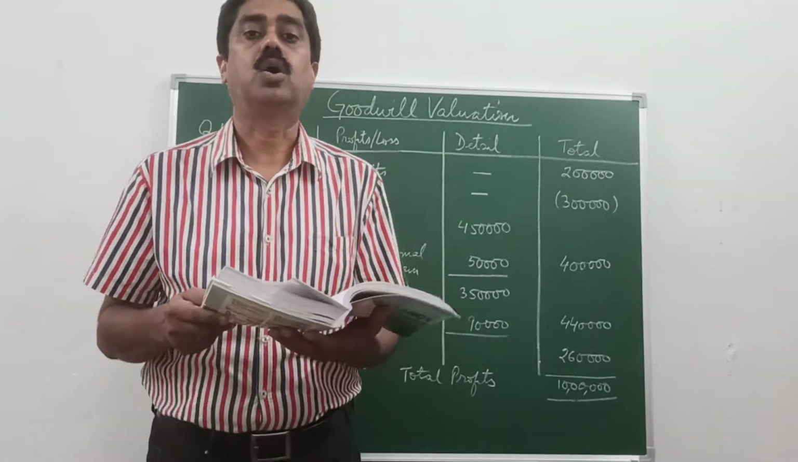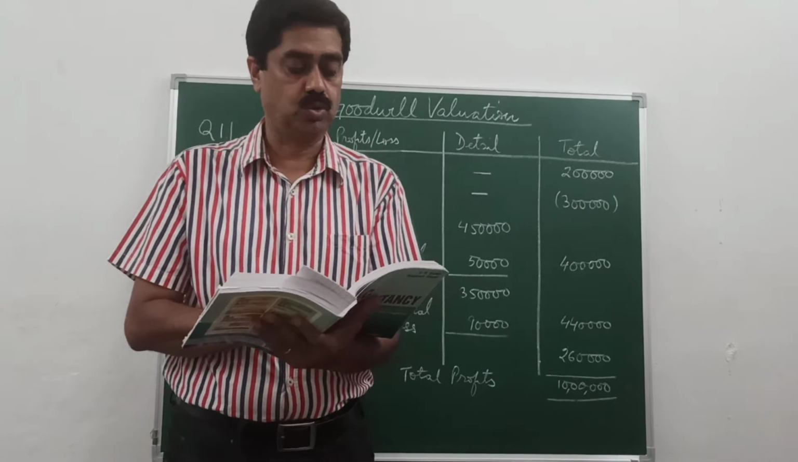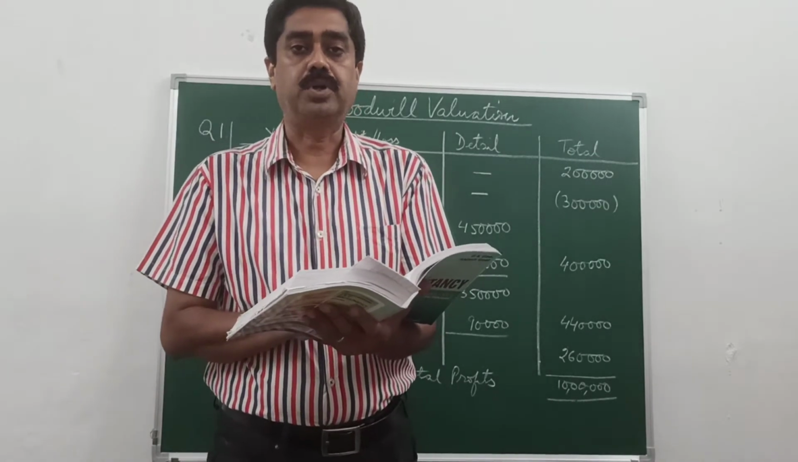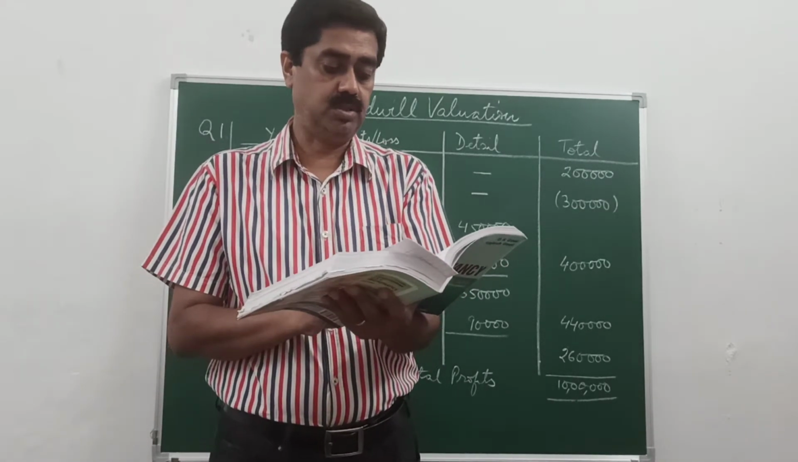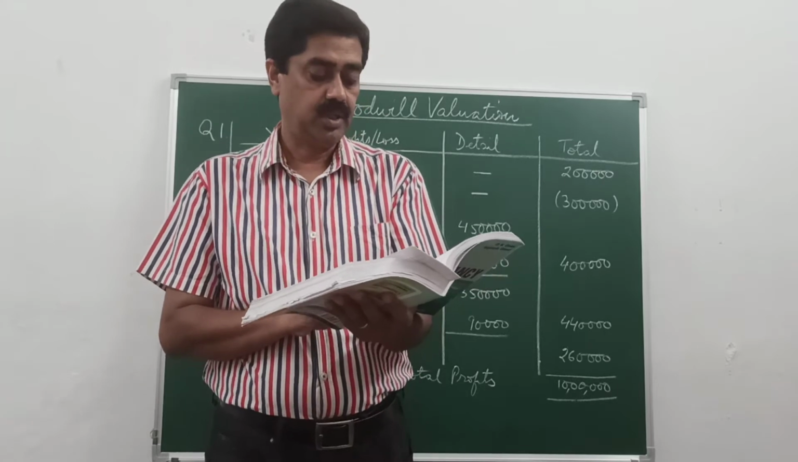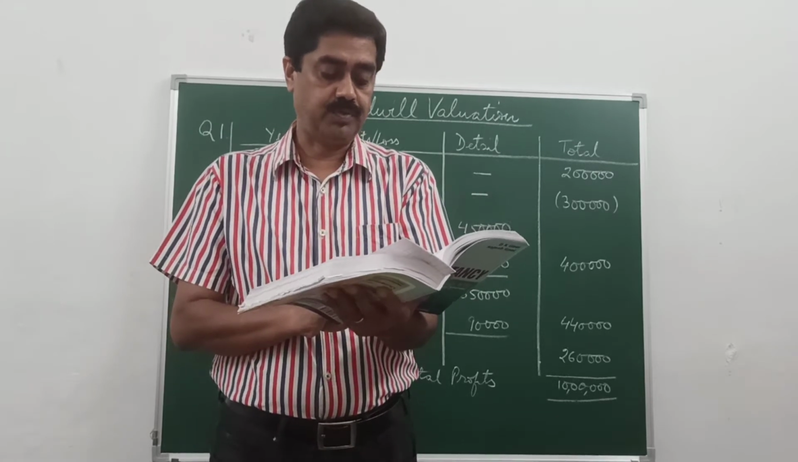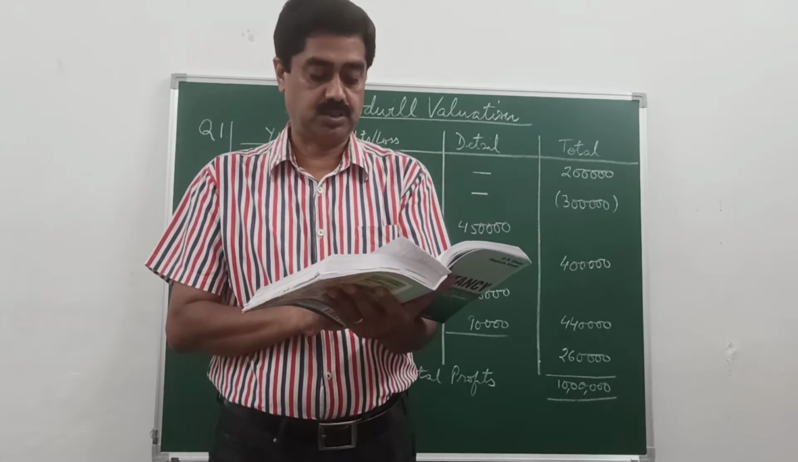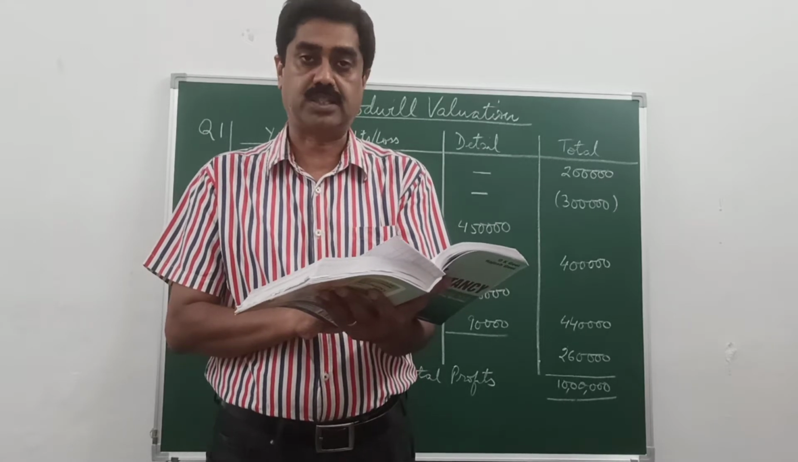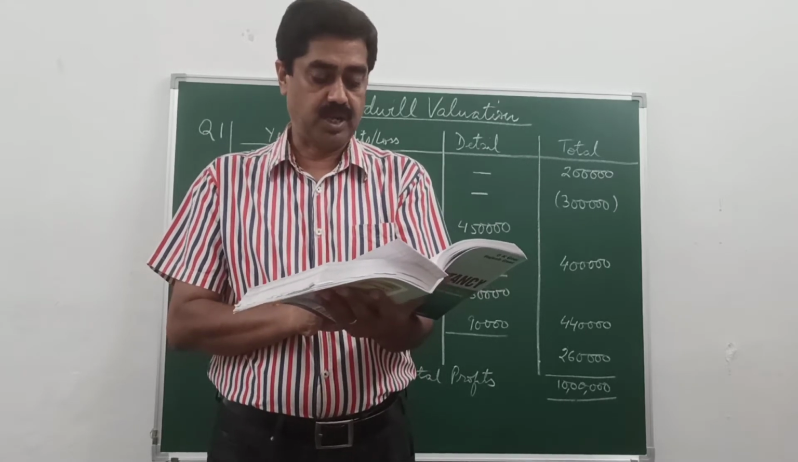From your accounts book, open to page 2.18. I'll explain to you the first question on the average profit method. It says the goodwill of a firm is valued at 4 years' purchase of average profits of the last 5 years. The profits of the last 5 years were